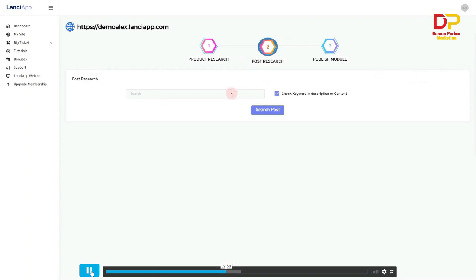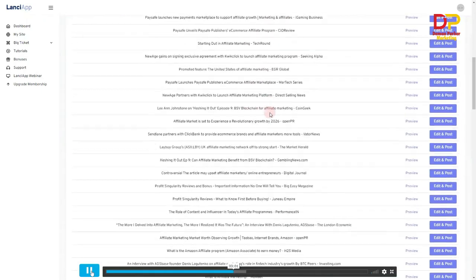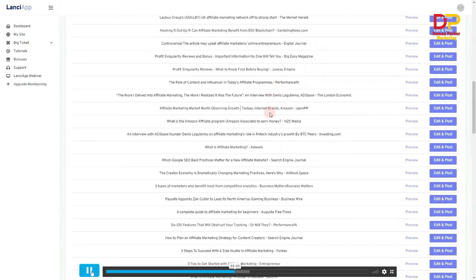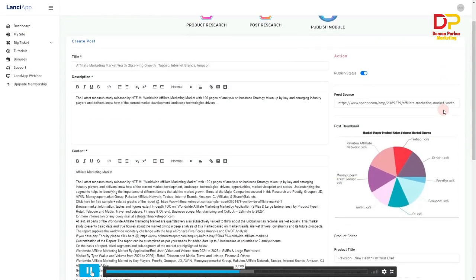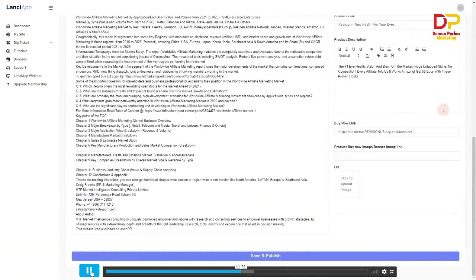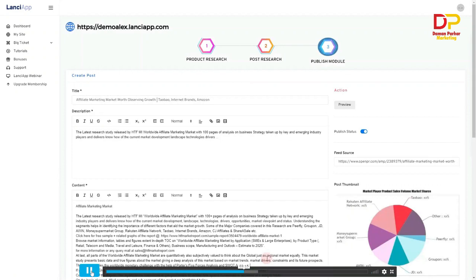Step number 2, enter your keyword in the post research. We're going to put affiliate marketing, and we have to now search in the search post field. Now you can see here many articles that contain your keyword. Let's go here and edit this one. Click on edit post. Here you can see the short lead post over here. We will just click on save and publish, and the post is added successfully.